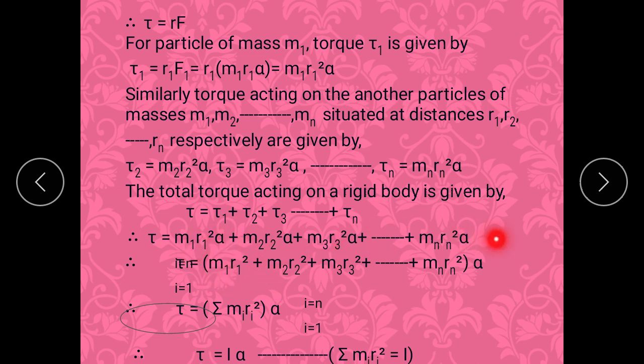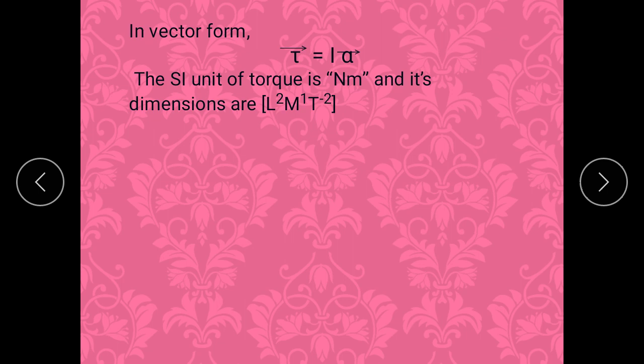Now take the common term outside the bracket. You will get tau equals m1 r1 square plus m2 r2 square plus m3 r3 square plus and so on up to mn rn square, and outside the bracket there will be alpha. Now this whole bracket can be written as what? Summation mi ri square, into alpha. And this summation mi ri square is nothing but the moment of inertia. So tau is equal to what? I alpha. In vector form, the torque can be written as tau is equal to I alpha.